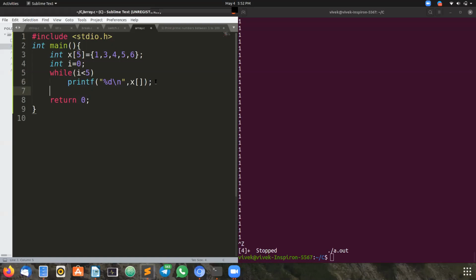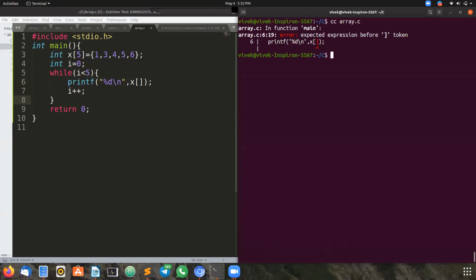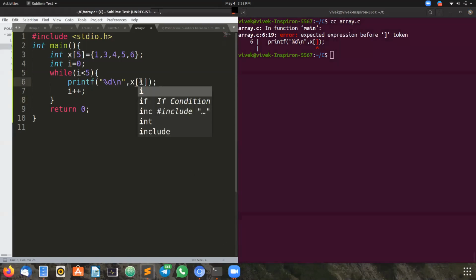So what we can do here is put I++, but since we have written two statements, I need to write an open brace and close brace. Now whatever we have written within the open brace and close brace will come under the while loop block. Now I will once again execute the program. Okay, I did not write the index value. I'm writing it as one.